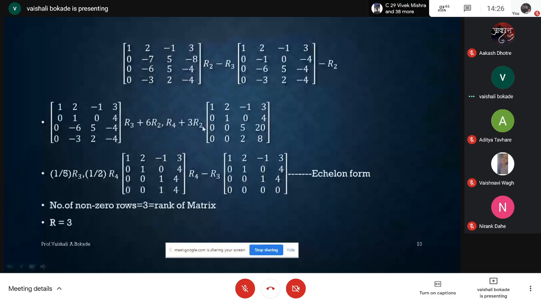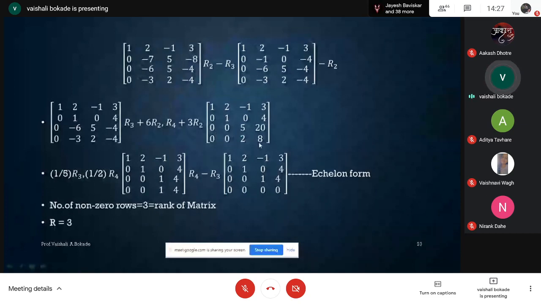After the 2 to the entries below that, to convert them to 0, you are going to use only R2 for converting these two elements to be 0. For other matrices also the same sequence. So I'm using these two row transformations. R1 and R2 will remain as they are, and my other entries for R3 and R4 change here. So entry for R3 is 00520, entry for R4 is 0028.